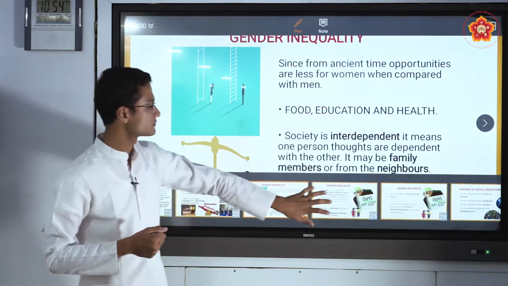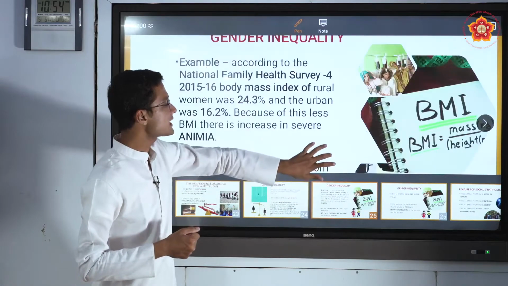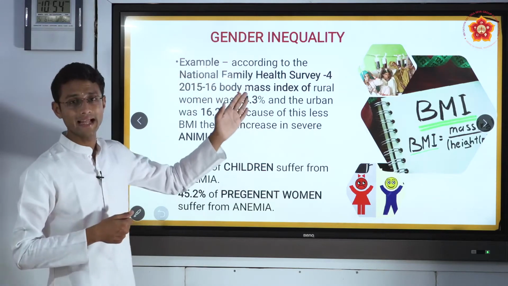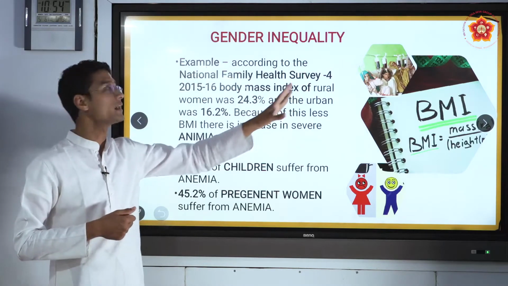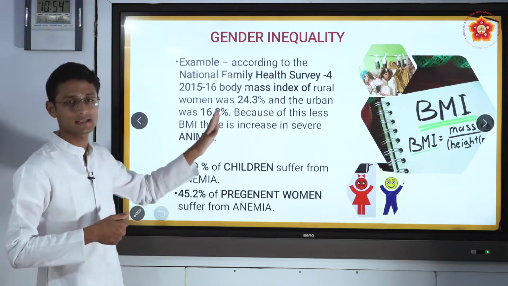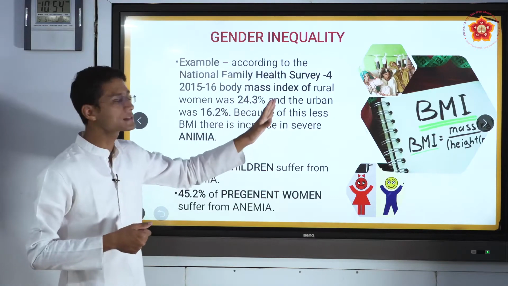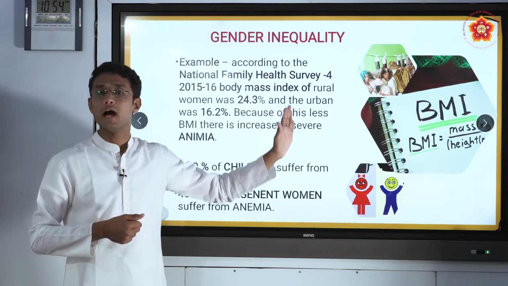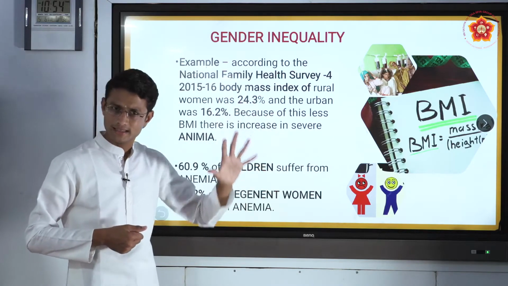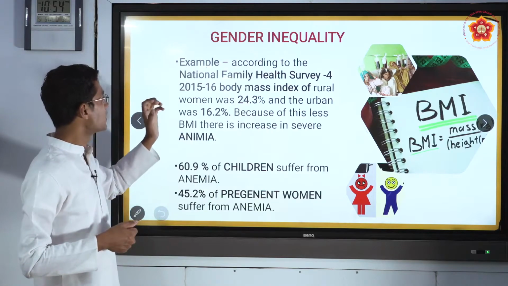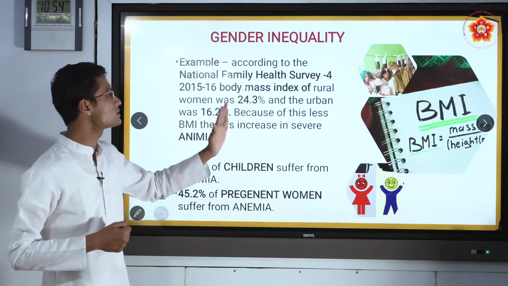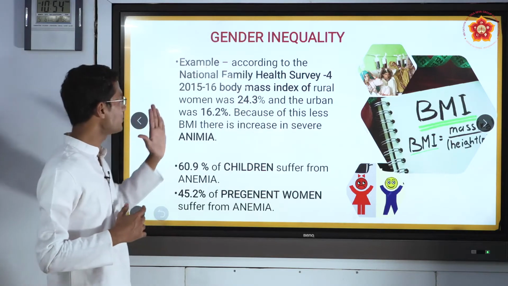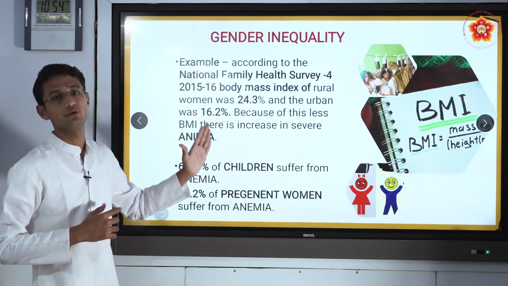There is an example given here. According to the National Family Health Survey 4, which was done in the year 2015-16, the body mass index of a rural woman is compared with the body mass index of an urban woman. So let us take the statistics of that. The rural women percentage was 24.3% and the urban women percentage was 16.2%.